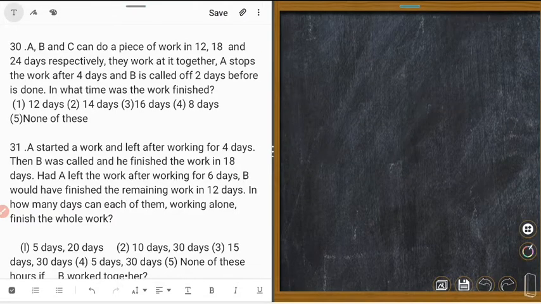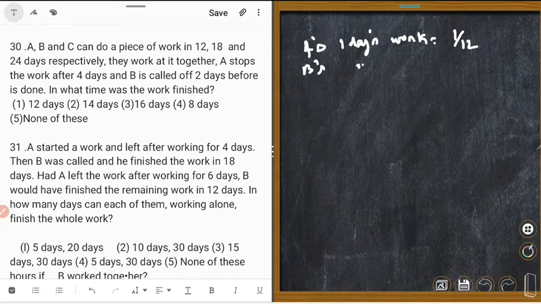A, B and C can do a piece of work in 12, 18 and 24 days. That means A's 1 day's work is equal to how many? 1 upon 12. B's 1 day's work is equal to 1 upon 18. C's 1 day's work is equal to 1 upon 24. A stops the work after 4 days. Suppose the work is completed in X days.